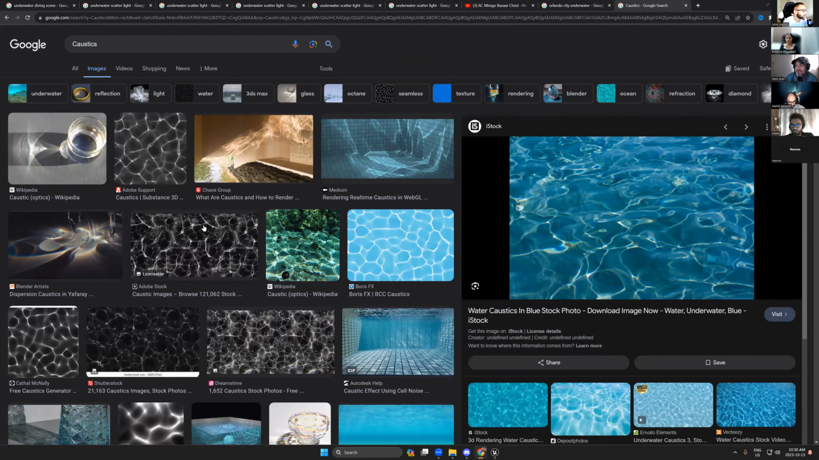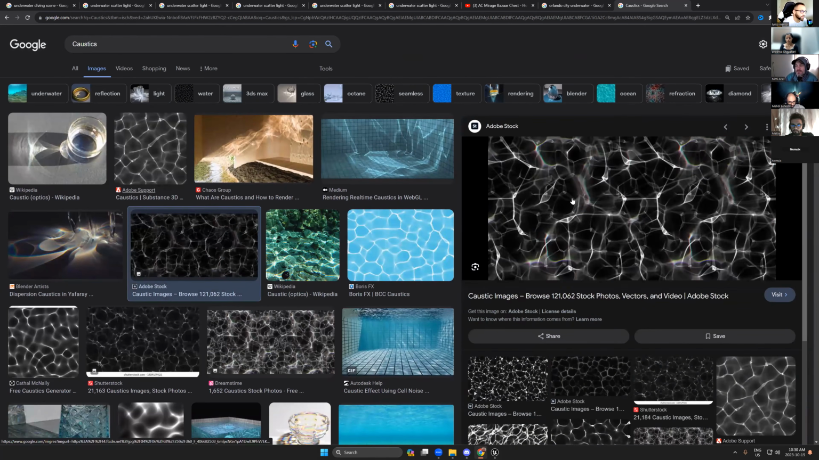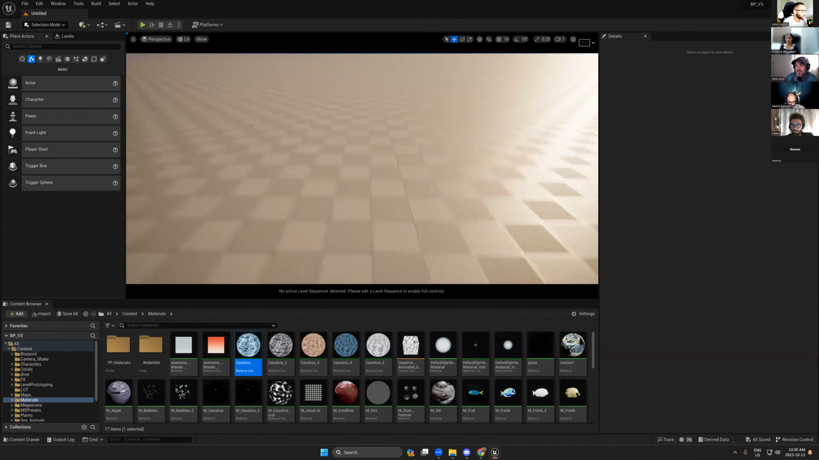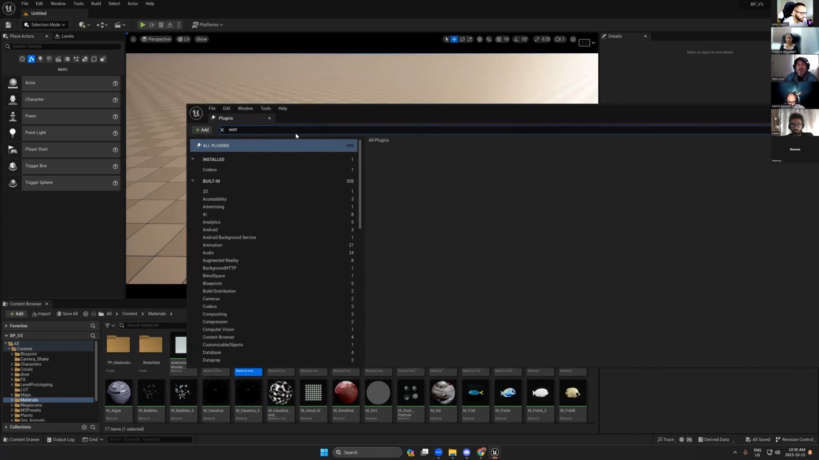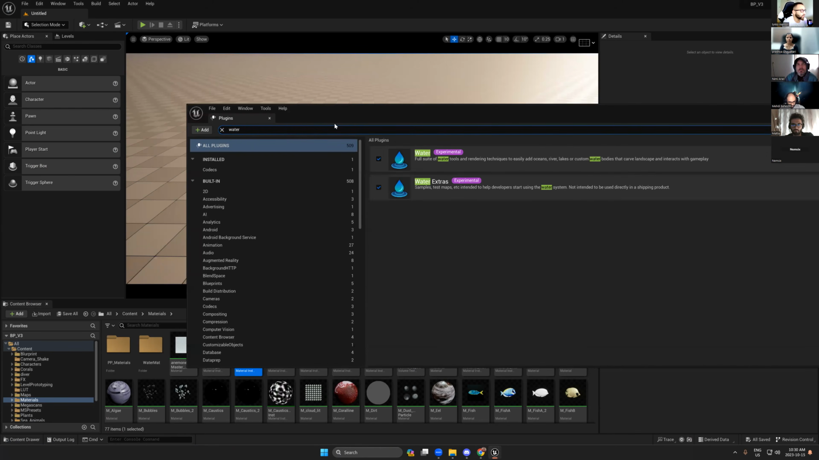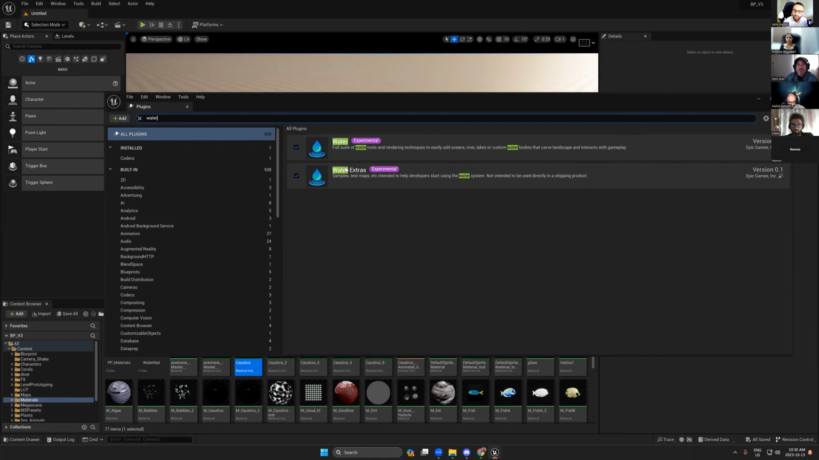Okay, so how do the caustics work? I will show you here in Unreal Engine. I will not show you how to create the caustics material, but there is a great plugin here. If we go to plugins and search for water, you will find this water plugin for Unreal Engine. It comes with Unreal Engine. Once you enable it, you have to restart.